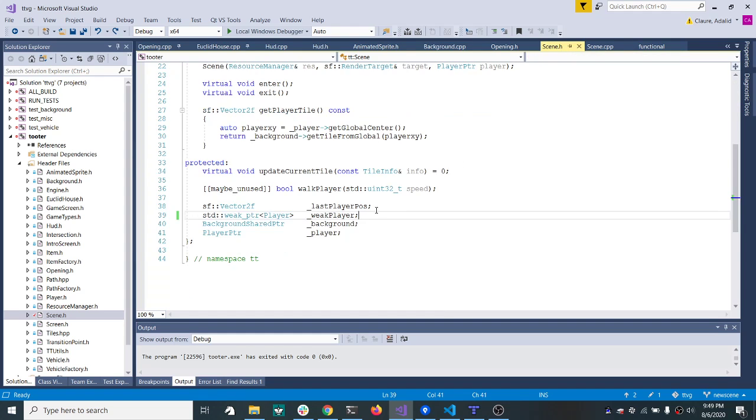So here's my weak pointer right here. Here's the strong pointer right here. Here's the background. The background is exactly that, the background of the scene. Now mind you, this is a weak pointer to the player and a strong pointer to the player. The background has no concept of player. The background is just aware that I'm an image and I'm displayed in the background.